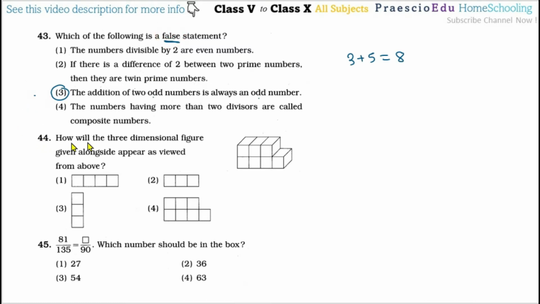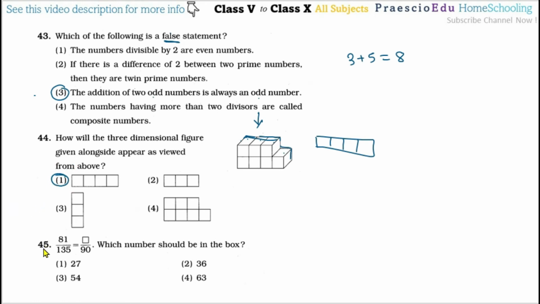Now question number 44, how will the three-dimensional figure given alongside appear as a view from above? So from above, here only the cube, so this edge will be continuously like this one. This vertical line cannot be shown, I mean this is completely shown like this, and here 1 2 3 and 4, 1 2 3 and 4, and this is given in option number 1.